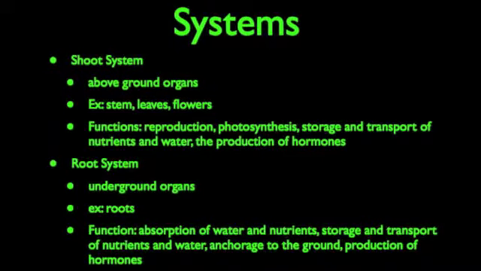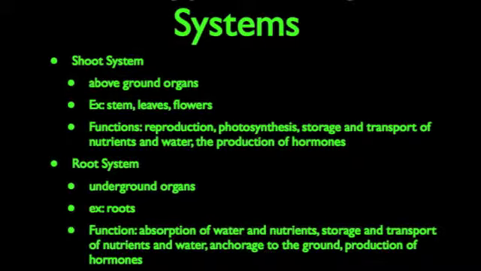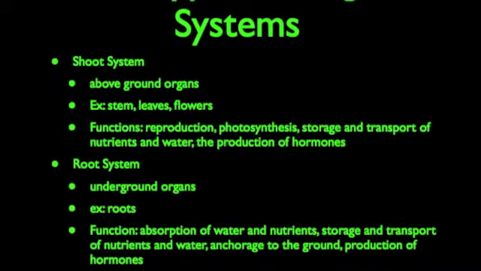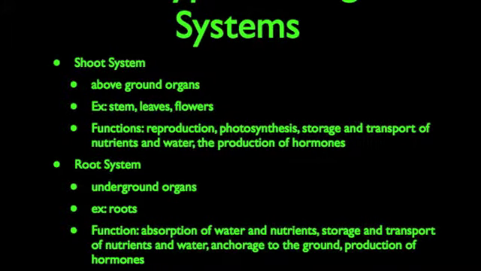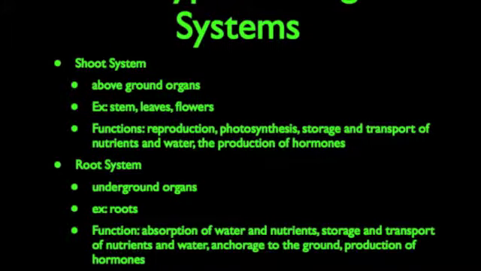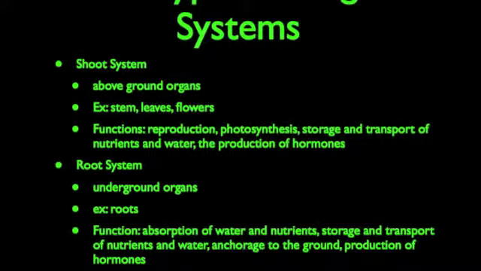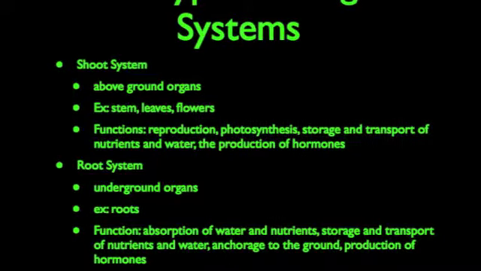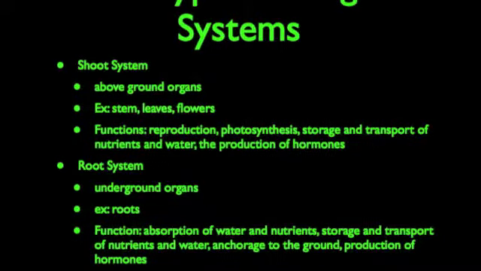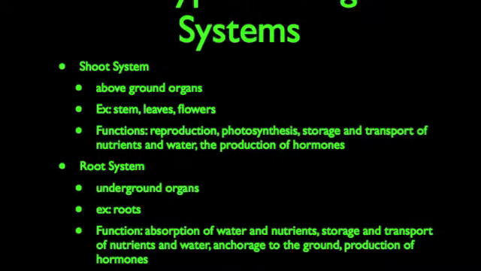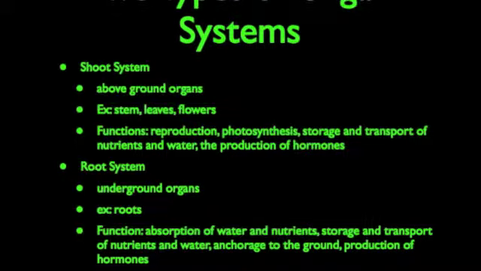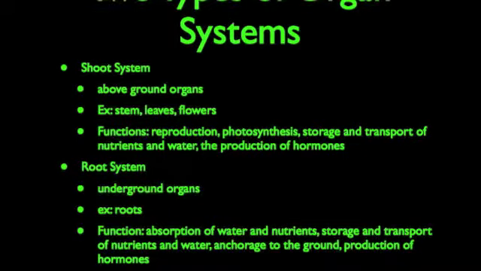The function of this system includes reproduction, photosynthesis, the storage and transport of nutrients and water, and the production of hormones. The root system is composed of the underground plant organs. The organ that falls under this system are the roots. The function of this system includes the absorption of nutrients and water, the storage and transport of nutrients and water, anchorage to the ground, and the production of hormones.